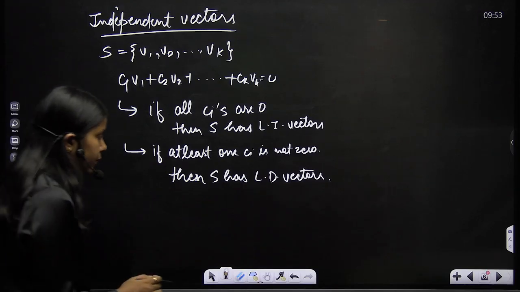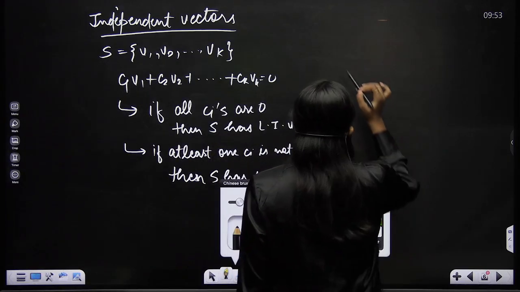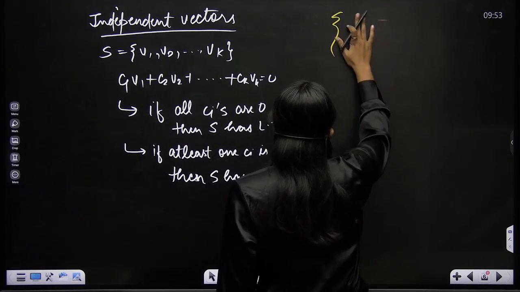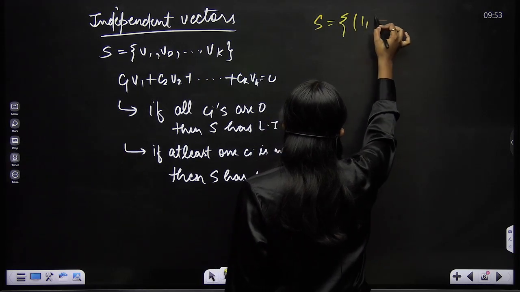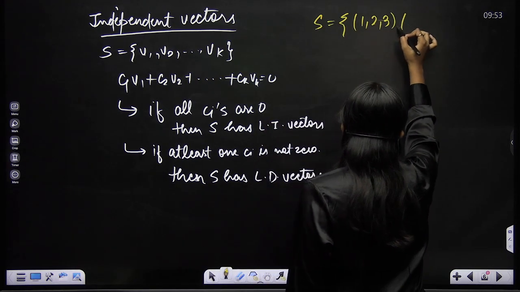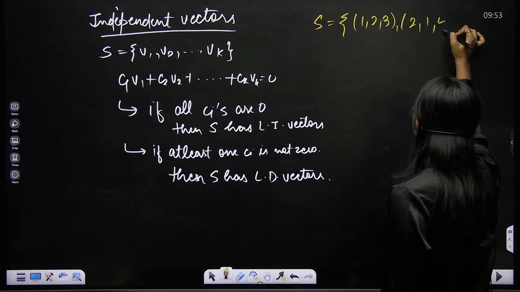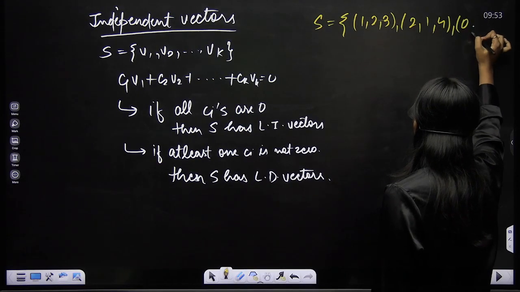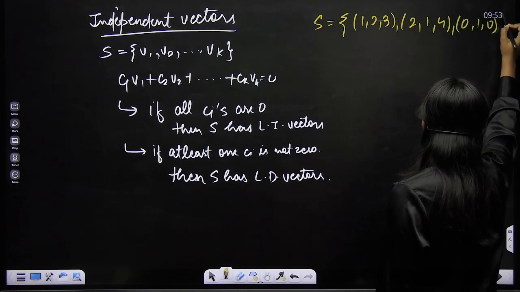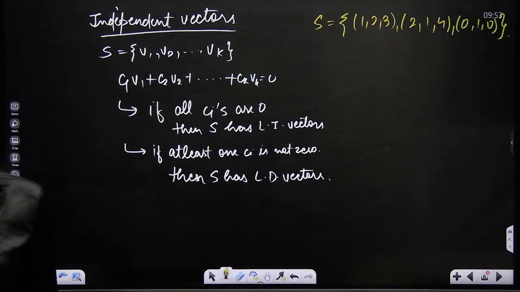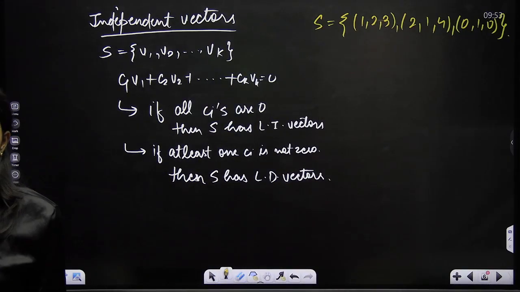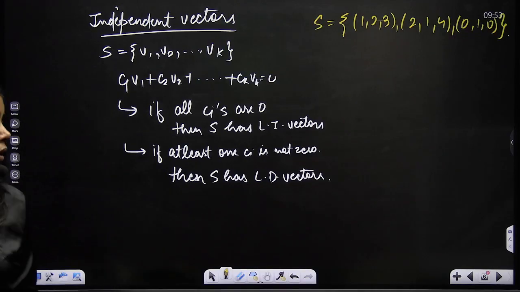Let's take one example. Let's suppose I am taking S as the set of vectors 1, 2, 3; 2, 1, 4; and 0, 1, 0. I want to check whether this set S is linearly independent or not. What would I do?